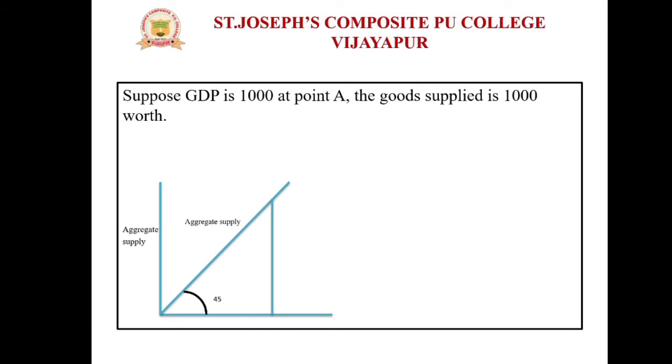So this is the supply side of macroeconomic equilibrium. Here we need to remember that price is fixed at the level of the first stage, so the aggregate supply depends upon the GDP. Means if the GDP level is high, then the supply is also high. If the GDP level is low, then the supply is also low. Means on the basis of the level of GDP, the level of supply can be determined. Okay, so we express this with the help of a diagram also, the 45-degree line that shows the supply.